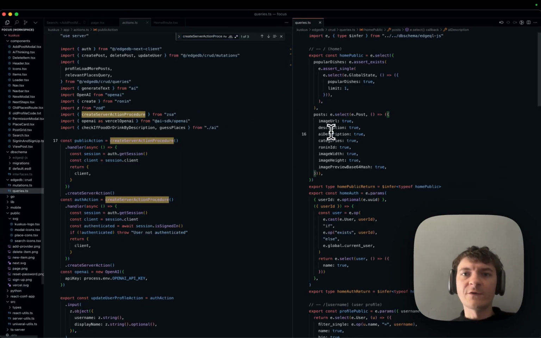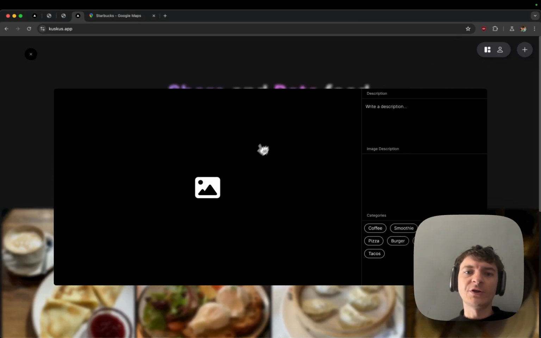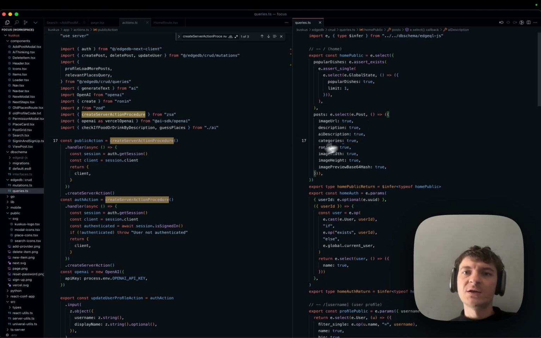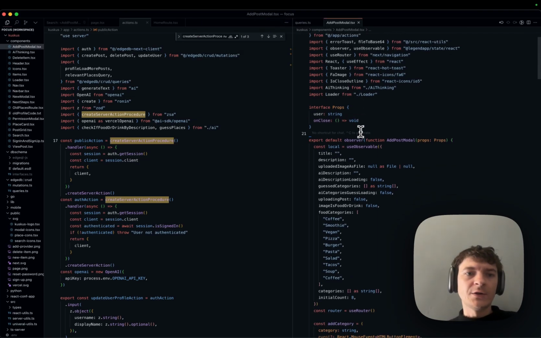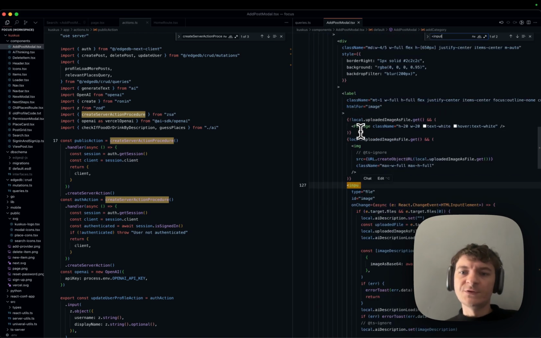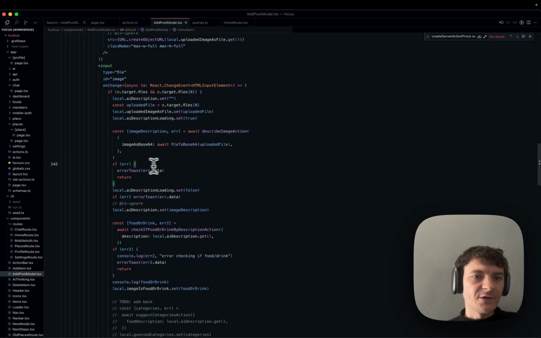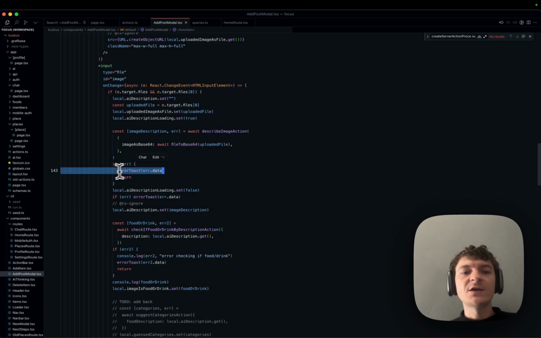I just want to show you one example. For this modal, when we upload an image and it's loading, if I look at the add post modal, you will see that in the input we have this action. We're calling an action, and we're getting a value and an error. If we're getting an error, we show a toast and return early. Otherwise, we continue forward, setting some state and stuff like this.